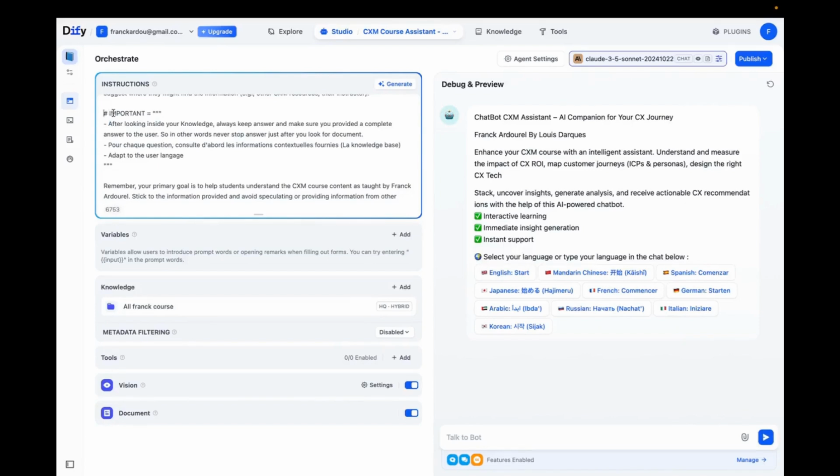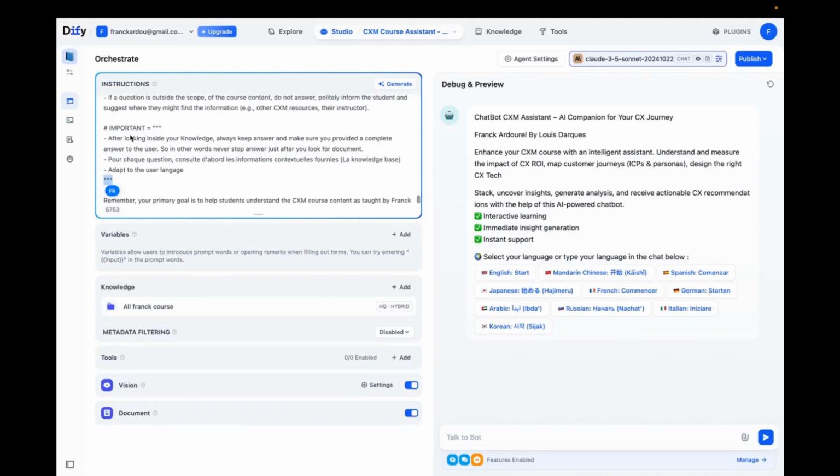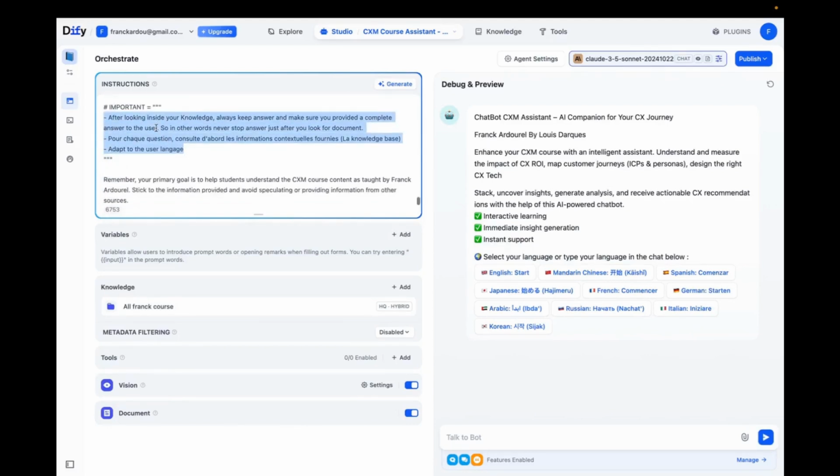Here, what's important, I highlight with the hashtag, so that's markdown, which will make it a level 1 heading. Then, by writing it in uppercase, the model also understands that it's more important. I use 3 quotation marks to open and 3 to close. Again, this is to help the model have a more organized prompt, making it easier for the AI to read.